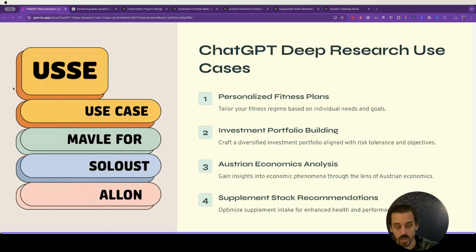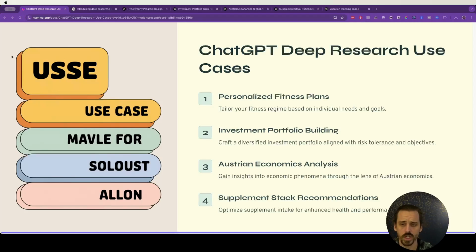I will say for certain use cases, it is pretty awesome. My hope is that by the end of the video, you guys understand which use cases of yours it would make most sense for. I don't think it's necessarily the case that it's going to be the best way to do research for everything, but if you have a topic that's a little bit more involved and requires analysis in order to give you an appropriate response and is not just compiling information and blurting it back out to you, I think that's where these tools are going to shine.